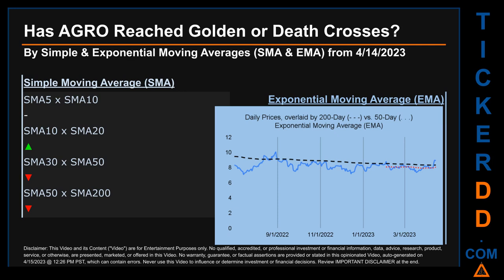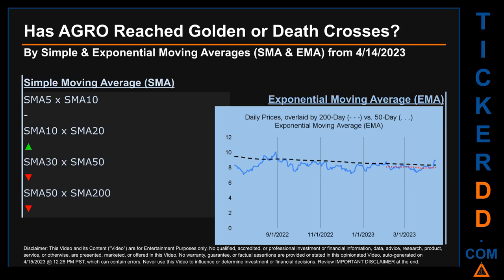The latter calculates moving average by giving more weighting to recent prices. For EMA, you can be the judge. Look at the generated graph on this page. Has the 50-day EMA line, which is in red, crossed above or crossed below the 200-day EMA line, which is in black? If no crossing can be seen, then no signal could be had.